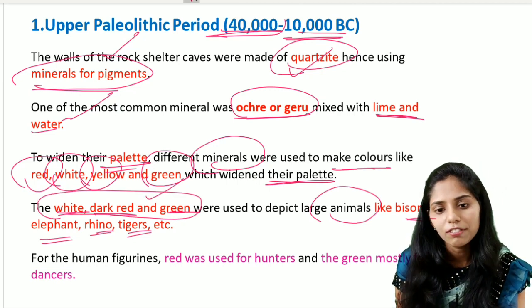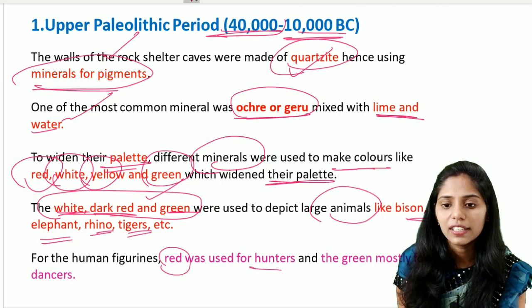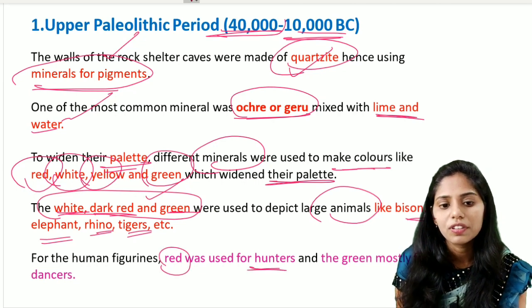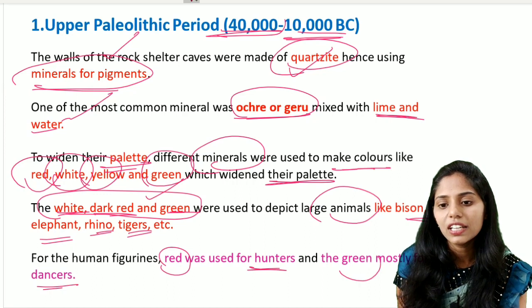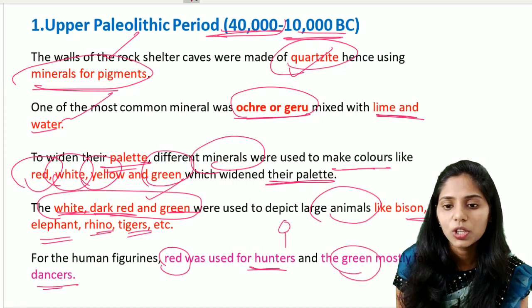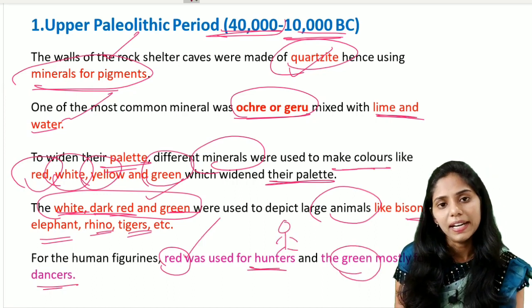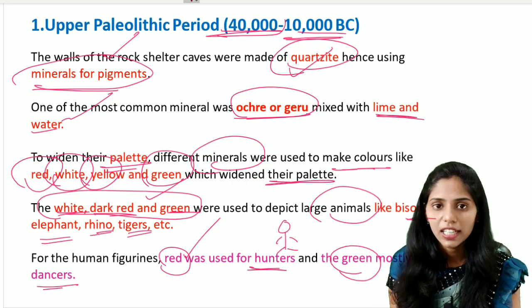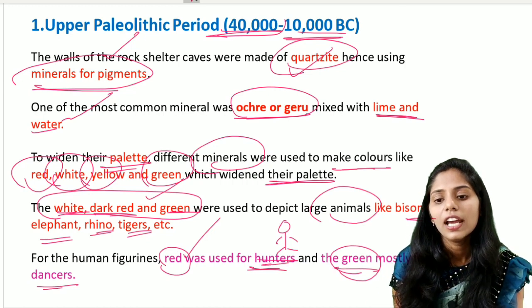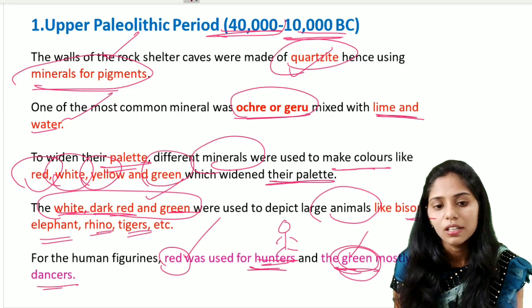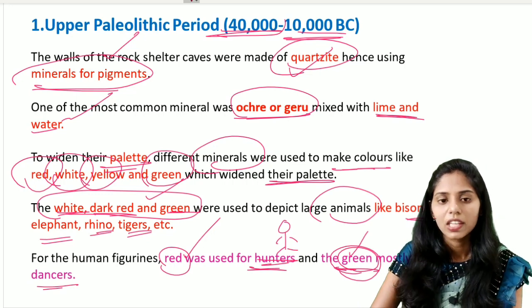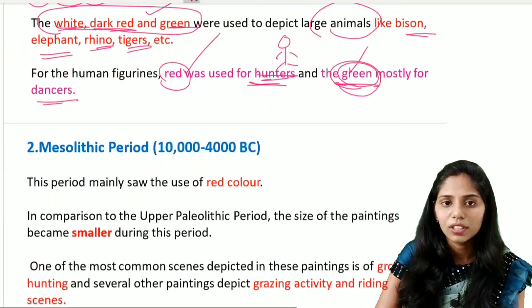And for the human figurines, red is used for a hunter and green is used for dancers. So in this way we can differentiate: if any human being is painted with the red color, he is styled as the hunter. If any human being is painted with the green color, mostly he was a dancer. Okay, so this is about the Upper Paleolithic period.